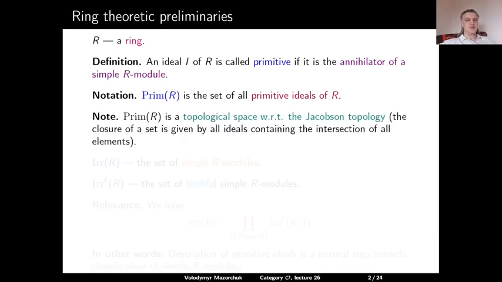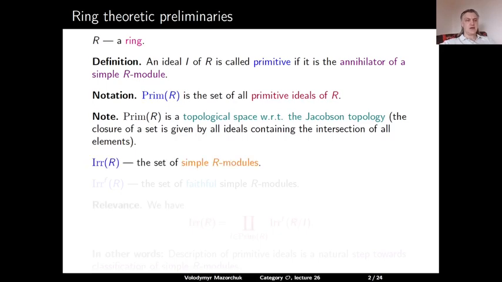Let us note that Prim R is a topological space with respect to the so-called Jacobson topology. The closure of a given set of ideals is the set of all ideals which contain the intersection of all elements, that is, ideals, in the original set.